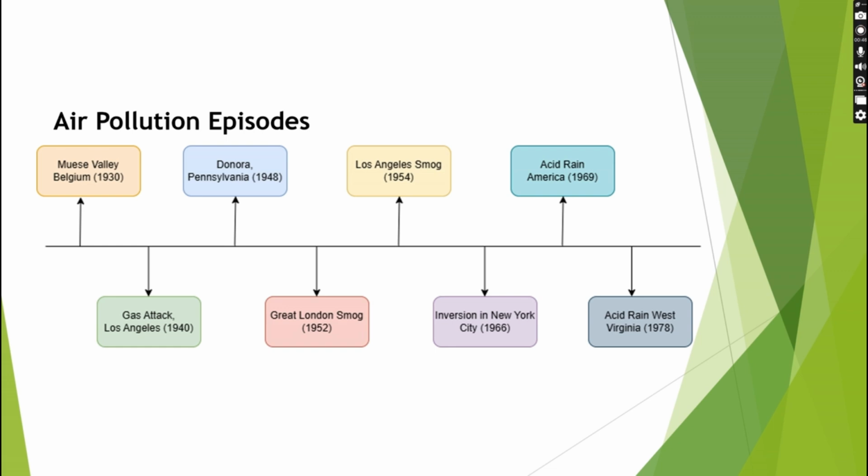The Great London smog, as we have heard, was due to a large amount of coal burning, industrial problems, and the weather conditions that trapped the smoke. Next comes the London smog of 1954, which was due to the reaction of hydrocarbons and nitrogen oxides, primarily from automobile exhaust, with sunlight.